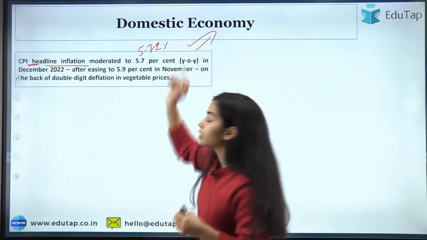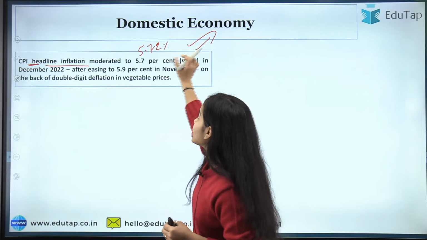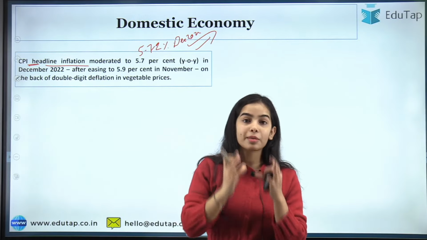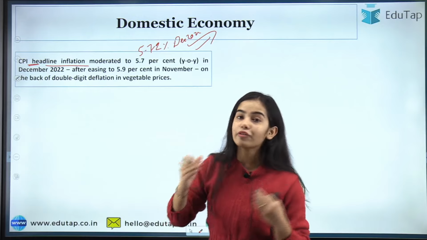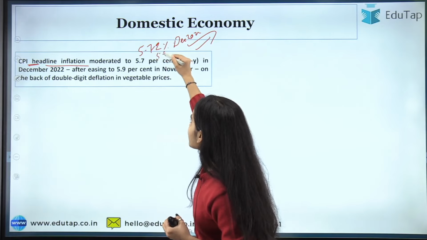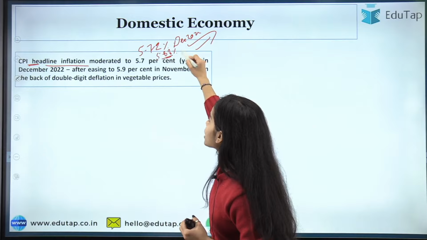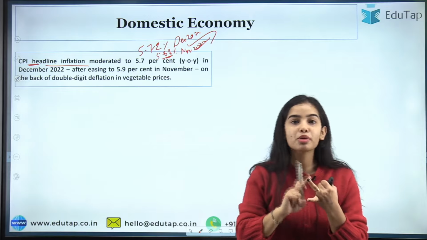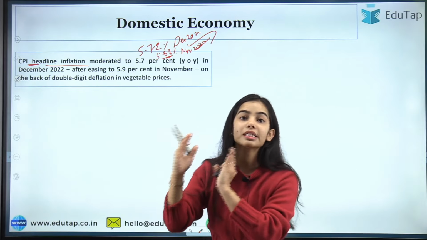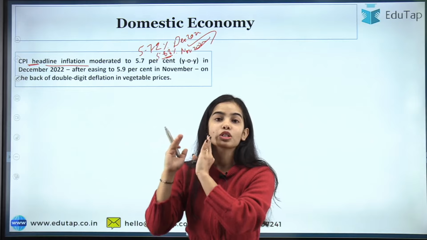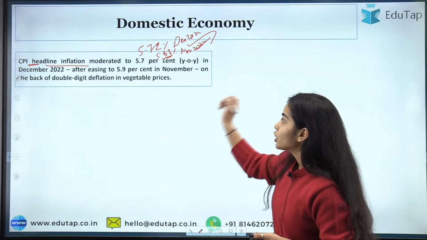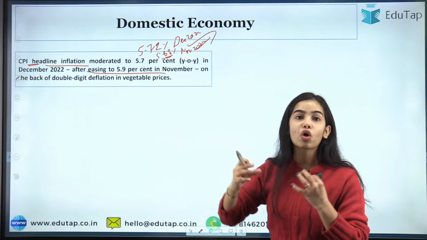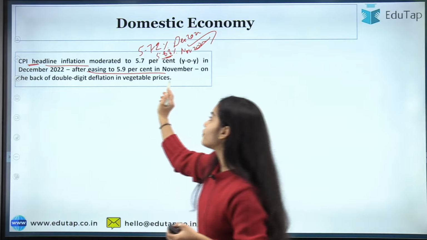So the retail inflation came down to 5.72% in December 2022, and the CPI, the retail inflation, was 5.88% in November 2022. So we can see that in November and December, the retail inflation was below the 6% upper tolerance level. Okay. So the Consumer Price Index was decreasing. Why? Because of the double-digit deflation in vegetable prices.